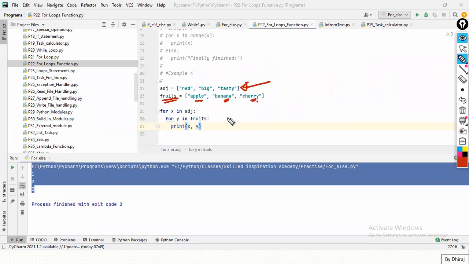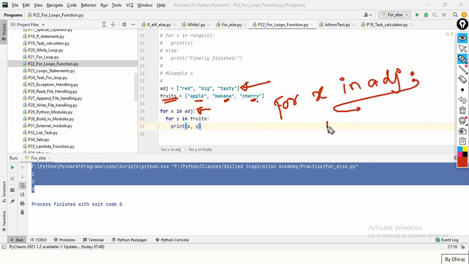So guys, see here what I'm doing. I have executed the first for loop, for x in adj, and inside this for loop again I'm writing for y. So this variable should be different. It should not be the same, in fruits, which is my second list.